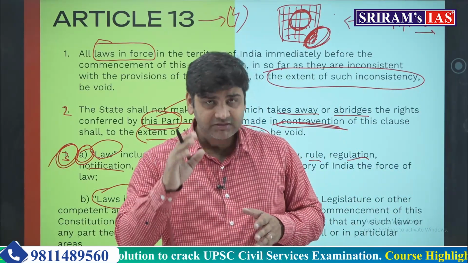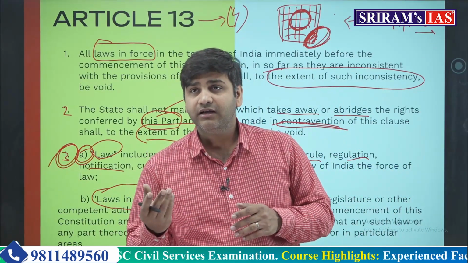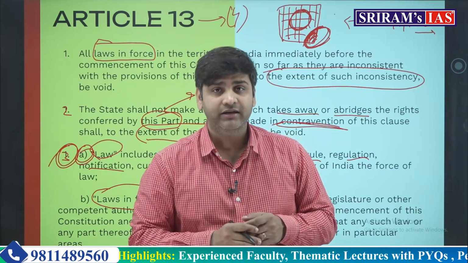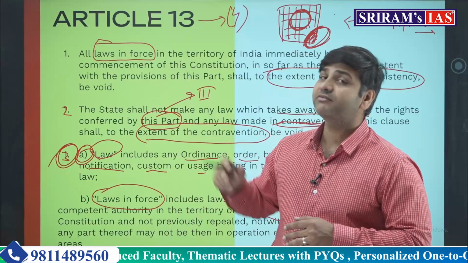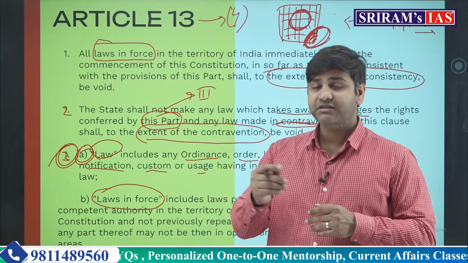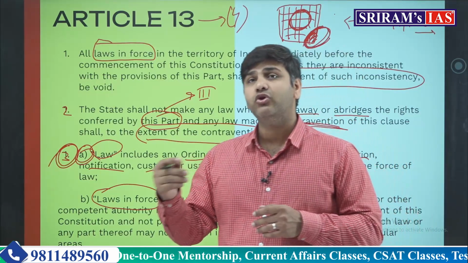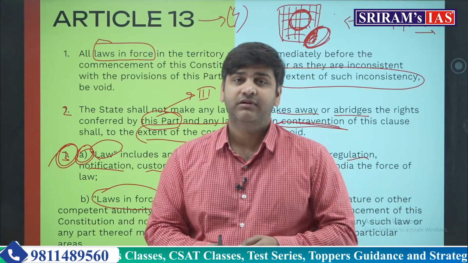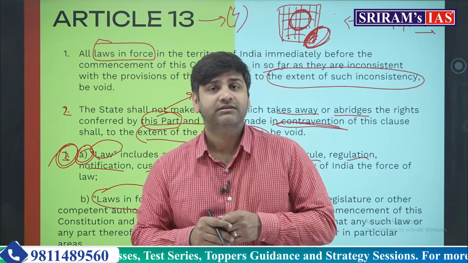There are several reasons for that, why they are eclipsed and not dead, why they are just dormant and not dead, because some legal authority must have made it. So because of that legal continuation, it is important that these laws must not be declared dead, but only dormant, eclipsed by the fundamental right.